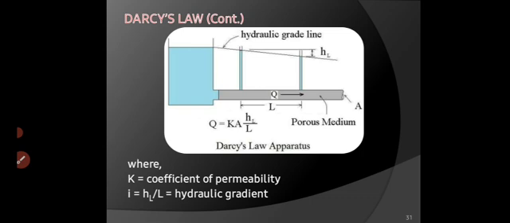The difference of water level between the two tubes is known as h_L, and the distance between the tubes inserted for the experiment is L. Then K is the coefficient of permeability, A is the area, and h_L by L is the value of the hydraulic gradient. So we can easily find out the discharge.